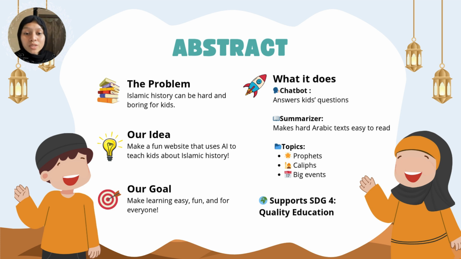Our website uses AI tools like a chatbot to answer children's questions and a text summarizer to turn difficult Arabic content into simple language, and also topic grouping, which is to organize information into themes like Prophet, Caliphate, and important events. Our goal is to make learning more fun, clear, and suitable for all kids.